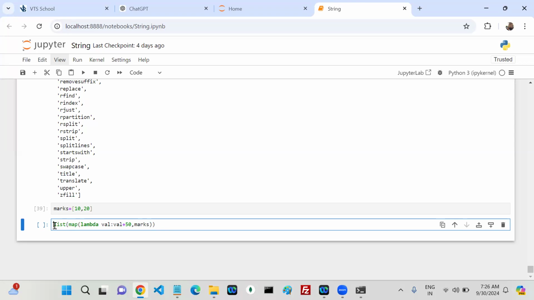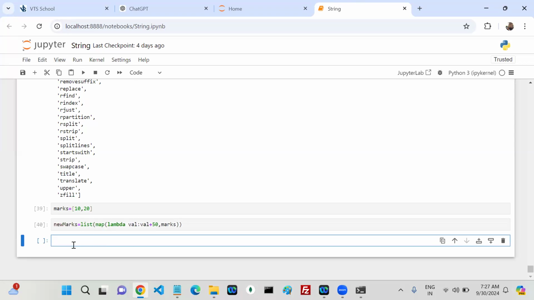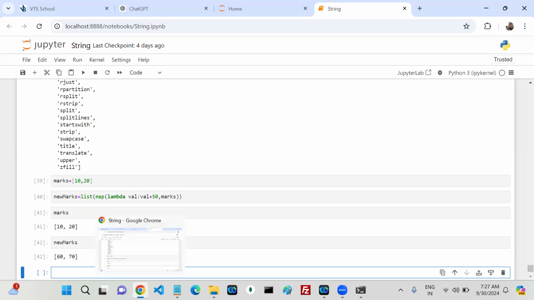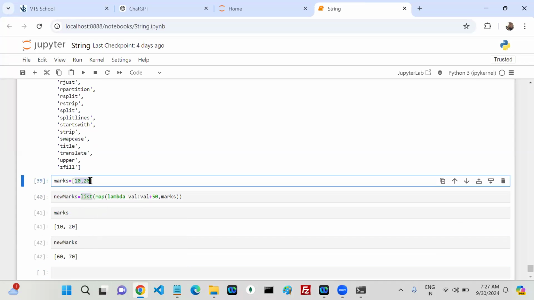Now, new marks. Can I write like this? Yes. Now observe here, will my marks change or not change? It stays 10, 20 only. The new marks is 60, 70. That means, is my map doing any operation on the original array? No, it is not performing any operation on the original array.